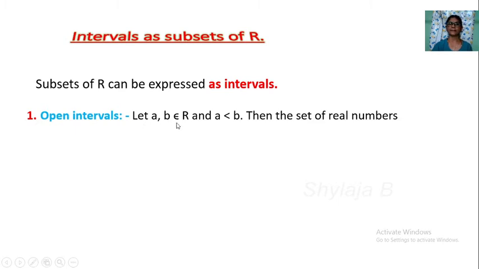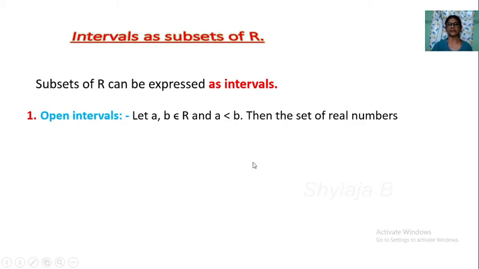Let a, b belong to R and a is less than b. a and b are the points. In our class we take numbers like 2, 5, or -1, 10, or -3, -1, or -1, 0. One is less than the other.